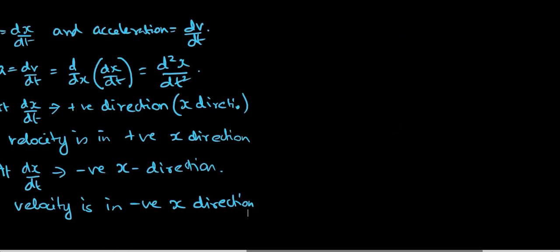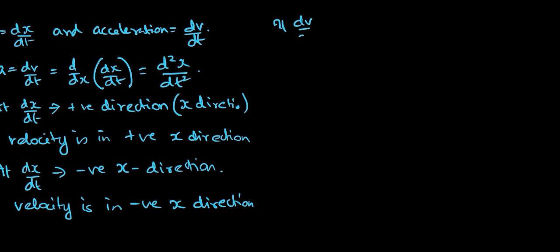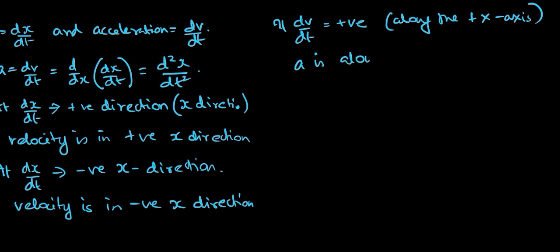Now in the same way, if dv by dt is positive along the positive x-axis, then acceleration is along the positive x-axis.